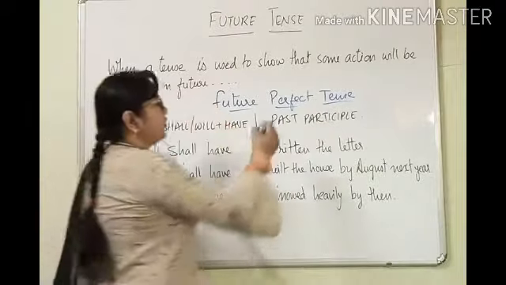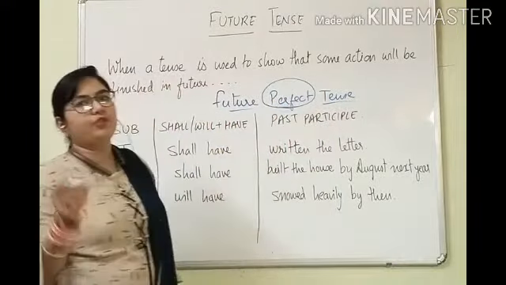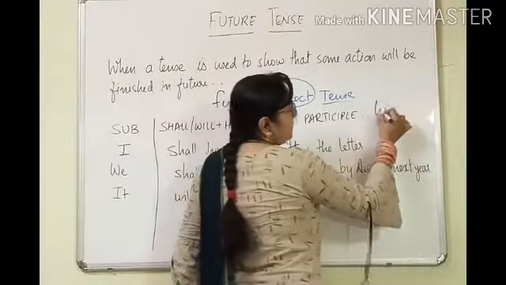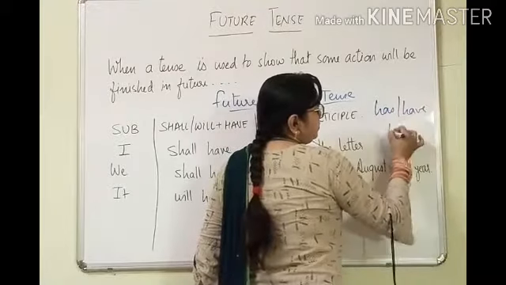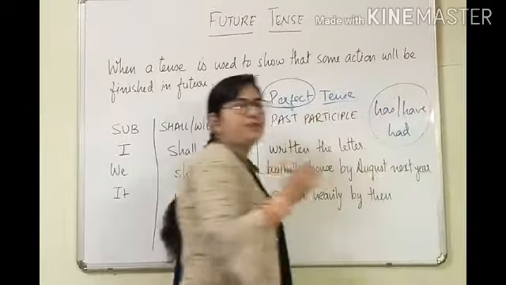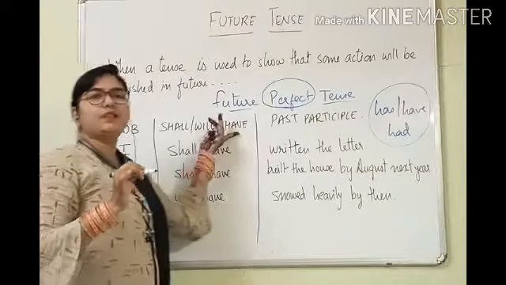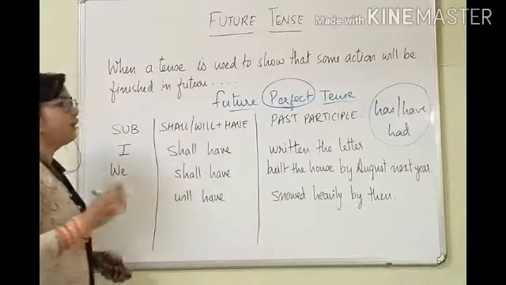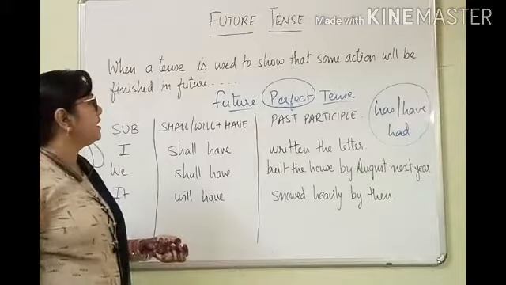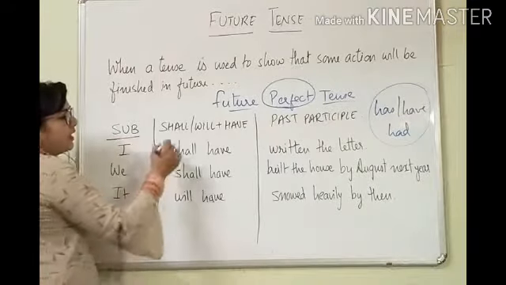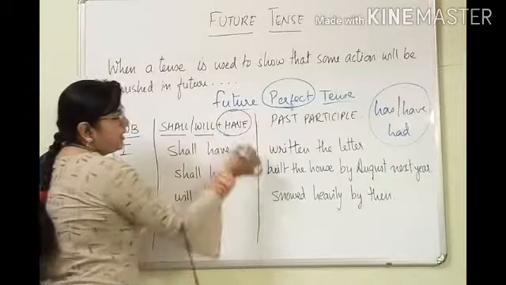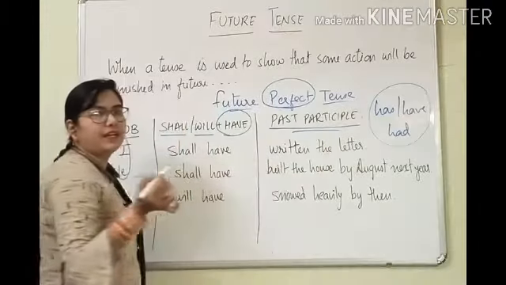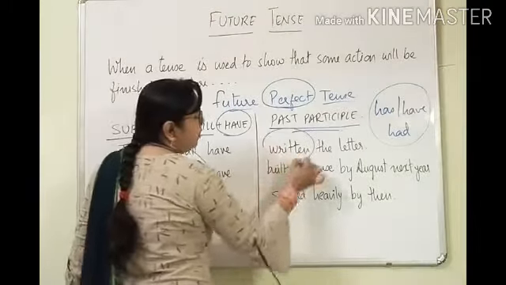Now when we use perfect, I told you previously also which words come with perfect. We were using has, have, had. These words come with perfect tense. So here also we will use have. Why have? Because shall and will are there together. See now what will be the formation of future perfect tense. First the subject will come, then either shall or will plus have, and then the past participle. Which form of verb will come? The verb's third form will come.